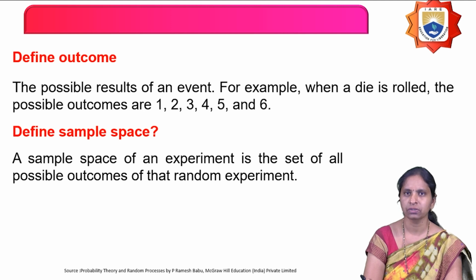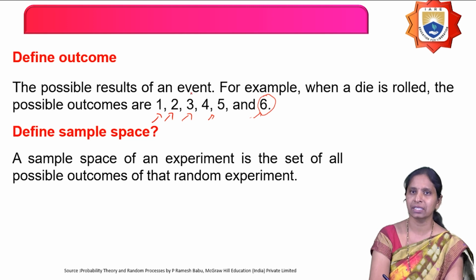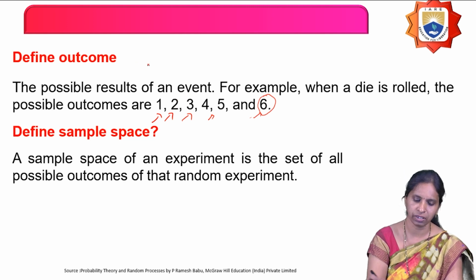And the next definition is what? Define outcome. So outcome is nothing but what? The possible results of an experiment is called what? Outcome. So for example, when a die is rolled, what are the possible outcomes? I'm going to get 1, 2, 3, 4, 5, 6. So these are called what? Getting either 1, 2, 3, 4, 5 or 6 on the die is nothing but the results of the experiment. In a simple way, I can say that the results of an experiment are called outcomes.